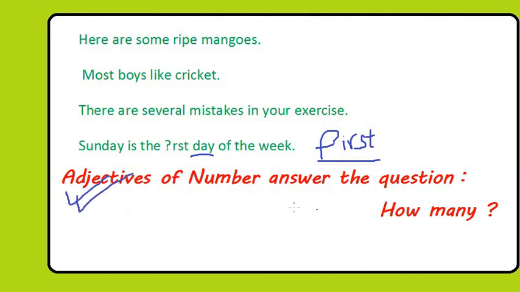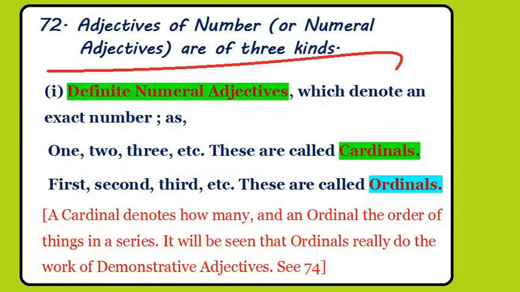And the most important thing again, adjectives of number answer the question how many. What does it answer? It answers the question how many. So remember this very carefully. Next, adjectives of number or numeral adjectives are divided into three kinds. Let us know each one of them.